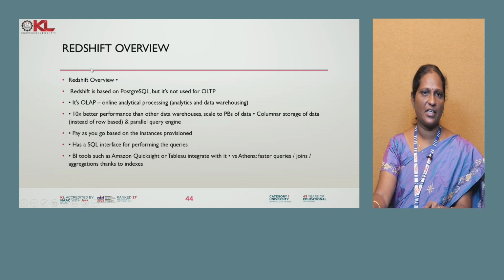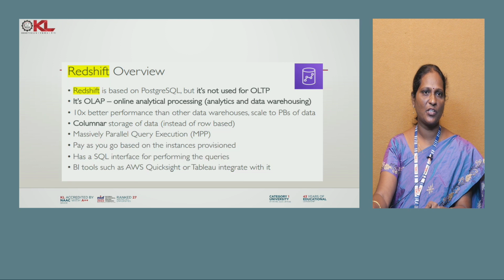And the last one is Redshift. So Redshift is a powerful PostgreSQL-based service. It is a data warehouse tool which can perform OLAP operations, online analytical operations, and it stores the data in columnar storage format. And this is an online analytical tool for warehousing. It uses massively parallel query processing, which means parallel query execution.